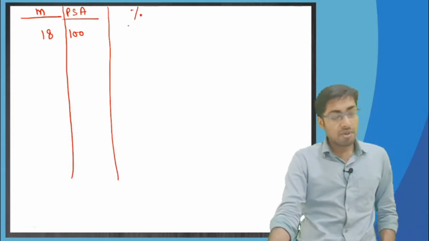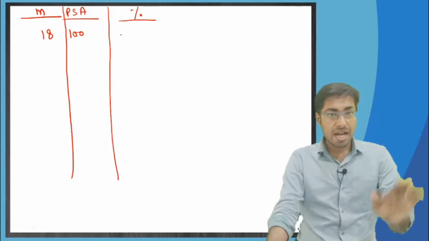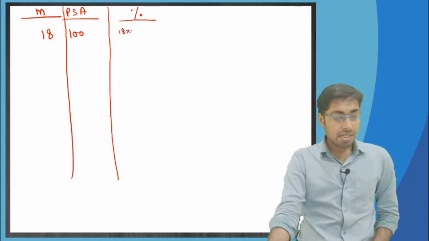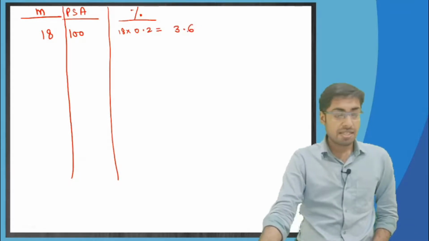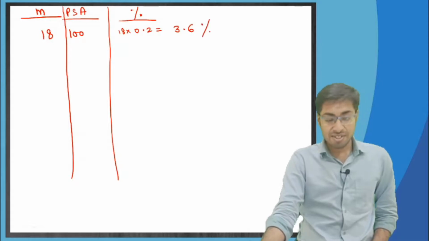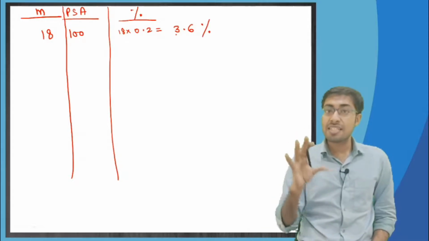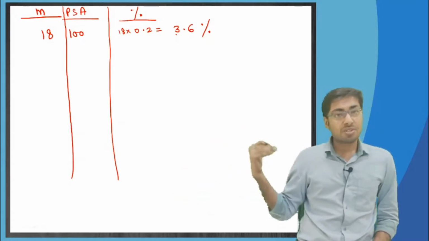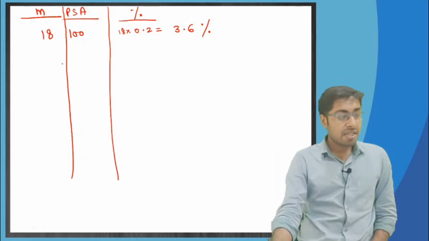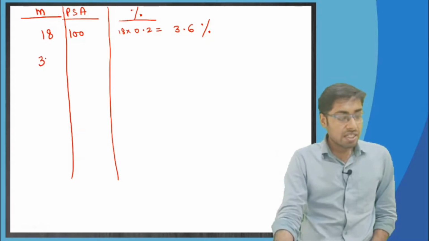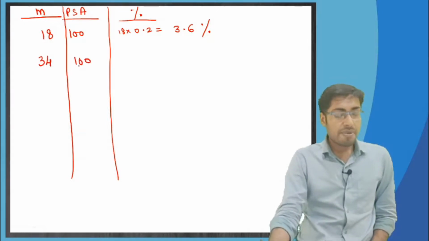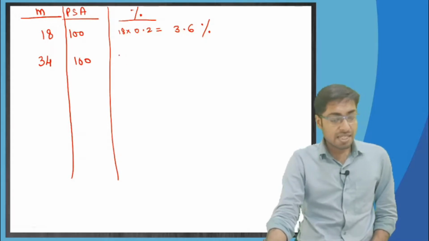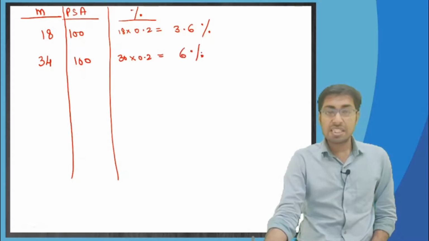Come on, tell me. 18th month 100 PSA is 18 multiplied by 0.2, which comes to 3.6 percentage, not months. This is the conditional prepayment rate, the rate at which the prepayments are going to happen. Now tell me, 34th month 100 PSA? It will stop at 30, so 30 into 0.2, which comes to 6 percentage.